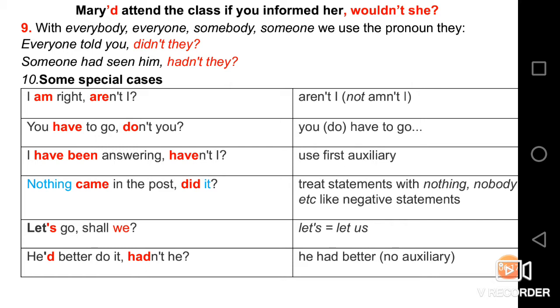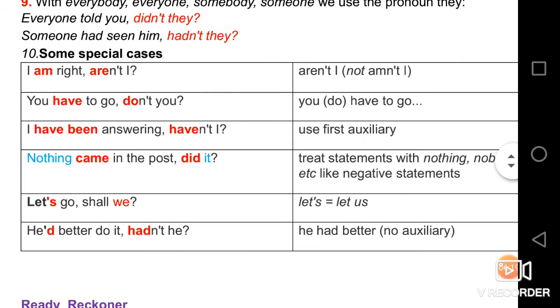See, someone in this sentence is a subject. The tag for someone is they here. And let us go to the 10th rule. These are some of the special cases, and we need to know all these. Otherwise, we will lose our marks.